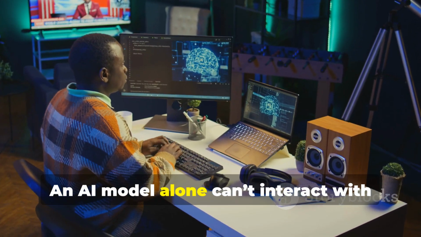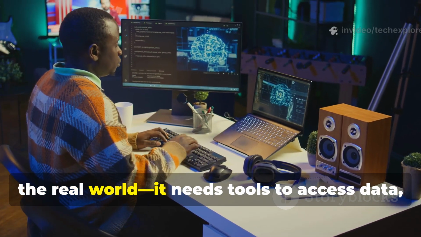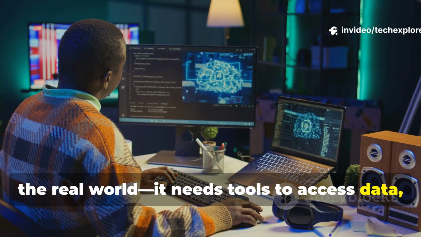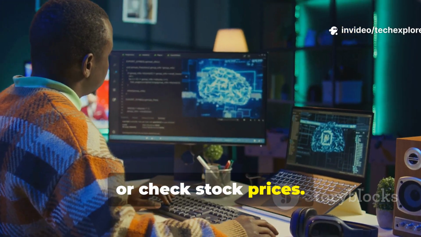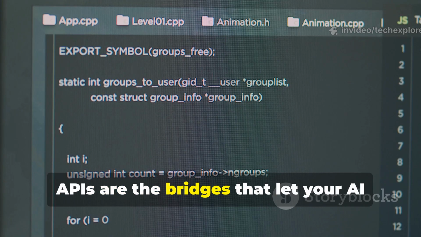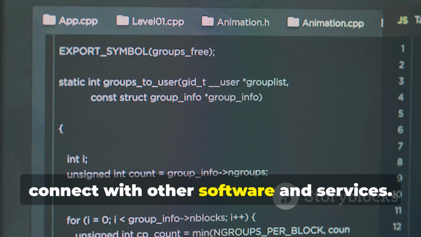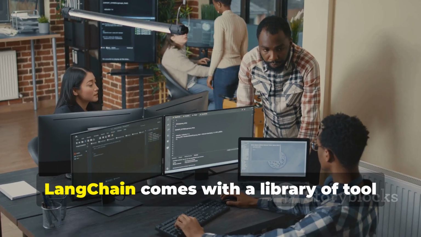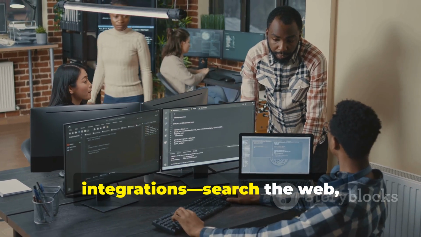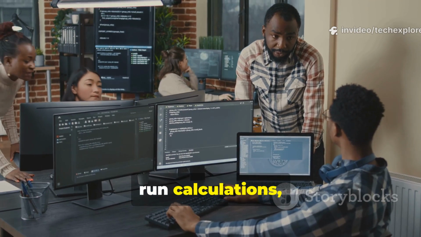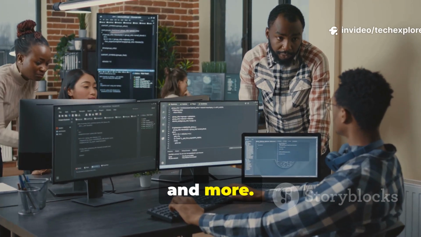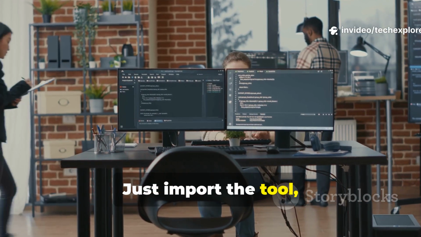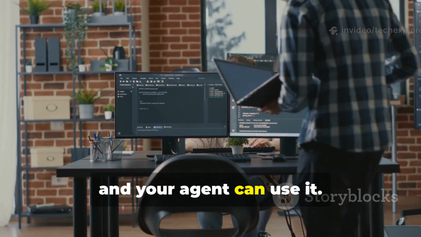An AI model alone can't interact with the real world. It needs tools to access data, send emails, or check stock prices. APIs are the bridges that let your AI connect with other software and services. LangChain comes with a library of tool integrations. Search the web, run calculations, query databases, and more. Just import the tool, describe what it does, and your agent can use it.